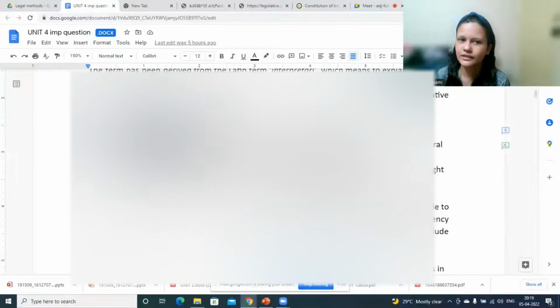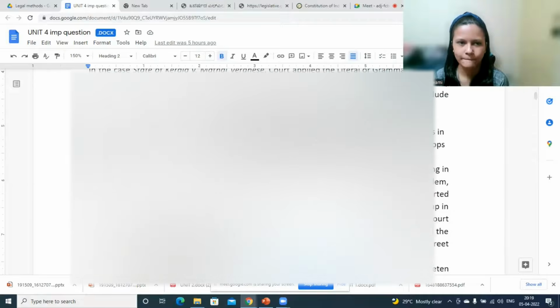Correct. So this is nothing but the literal or grammatical rule, because that is serving the purpose. He can be punished for forfeiture, for making fake currency notes and so on. So that can be applied. It is not leading to any kind of problem. So we can stick to that interpretation itself.